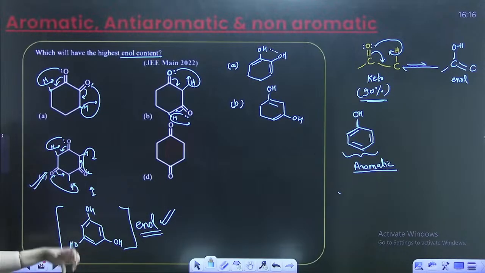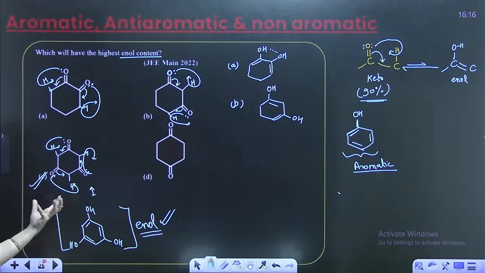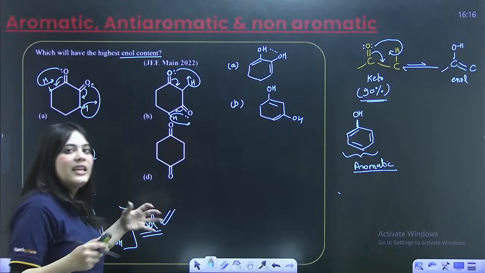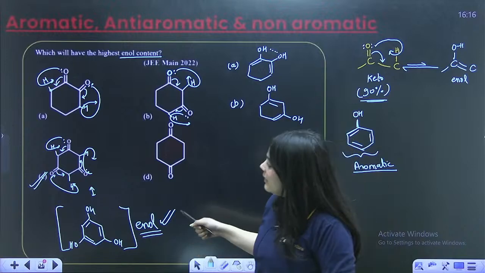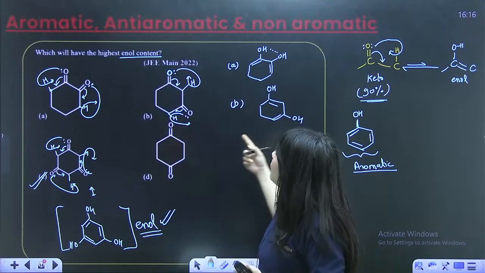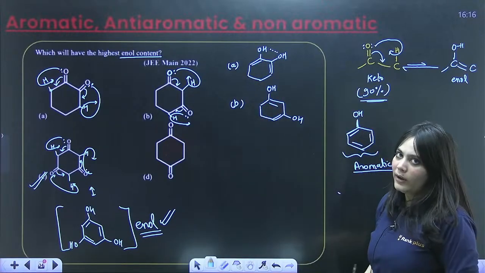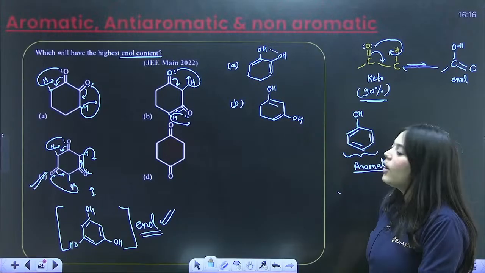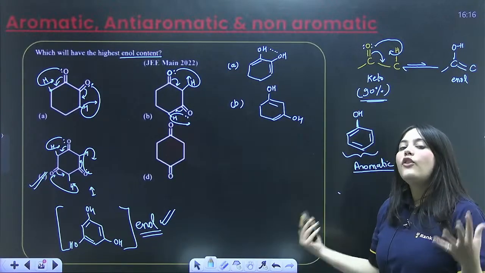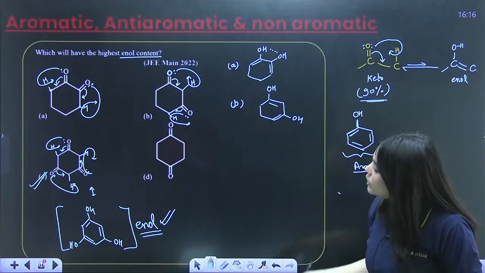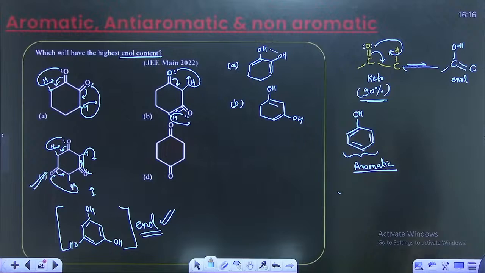Because the enol content is more stable. It is aromatic. Hence, instead of the keto form, its enol form will be more stable. Hence, it will have the highest enol content. Is this thing clear? So, the highest enol content will be shown in the C isomer followed by A, which once again has a little potential of hydrogen bonding in them. Okay. So, this C option will have the highest content of enol form, because after forming the enol isomer, I am actually becoming more and more what? I am becoming more aromatic, more stable.